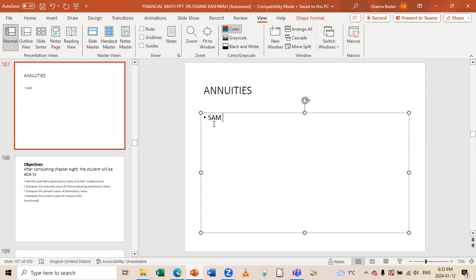Sam used to deposit $200 monthly for 1 year with simple interest of 5, or let's make it 6%, annually.